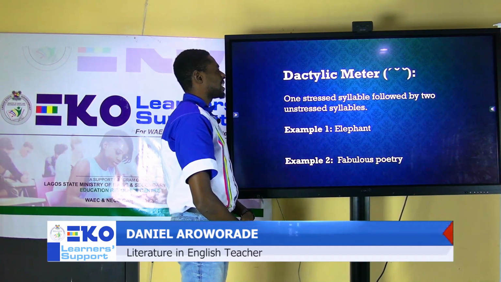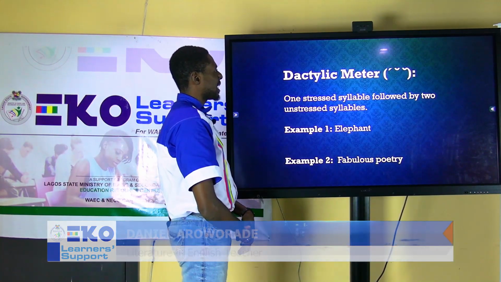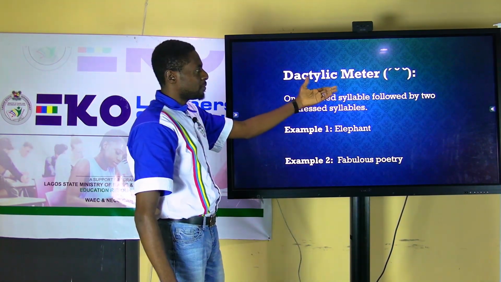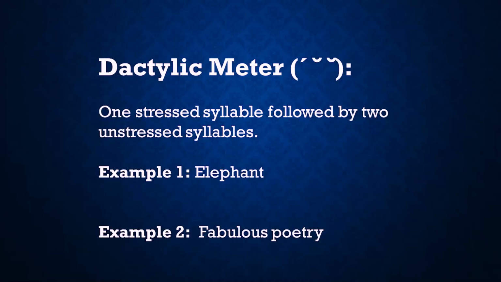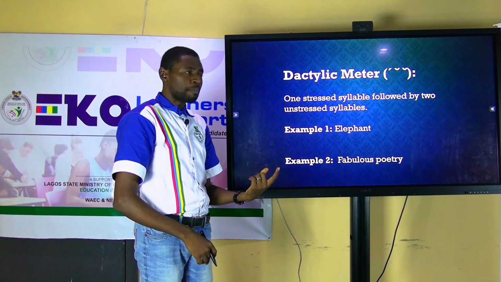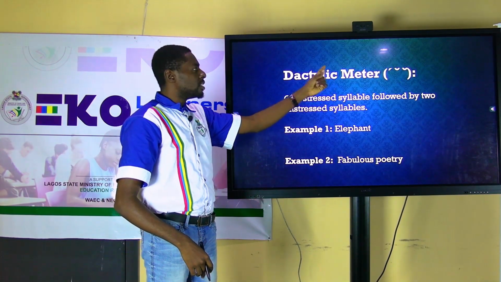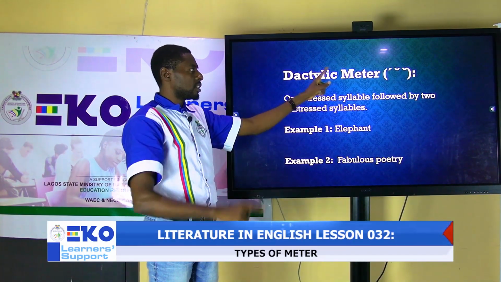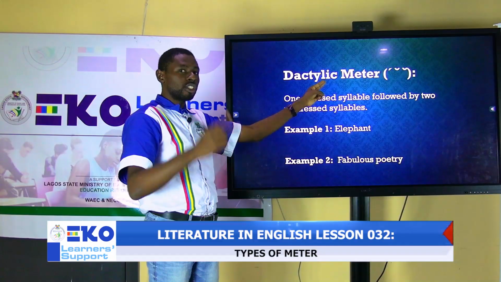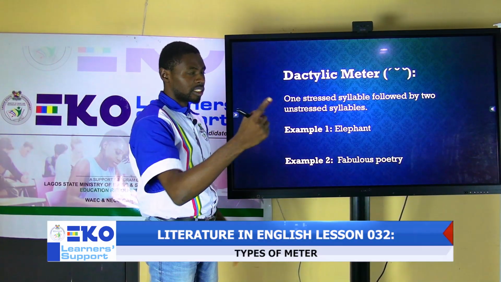Okay, now let's look at the next, which is dactylic meter, a dactyl or a dactylic meter. You observe that there's a reversal now. It's just like the opposite. This time around, we have one stressed syllable followed by two unstressed syllables. Don't forget that for the anapest, it was the stressed syllable that was at the end, but now it has been reversed. The stressed syllable is now at the beginning, while the two unstressed syllables are at the end.